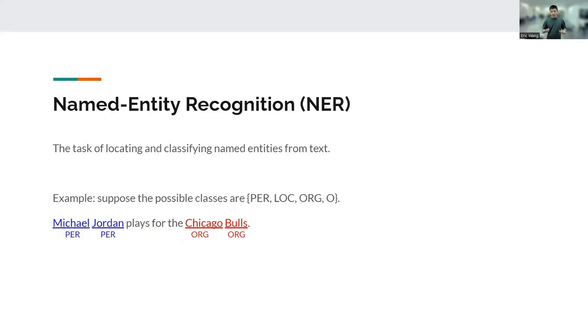Here we focus on the named entity recognition task. It's a task of locating and classifying named entities from text. In this example, we have person, location, and organization, three different named entities. And we reserve O to indicate an unnamed entity. Consider this sentence: Michael Jordan plays for Chicago Bulls. A correct model will tag Michael and Jordan to be person, Chicago and Bulls to be organization.